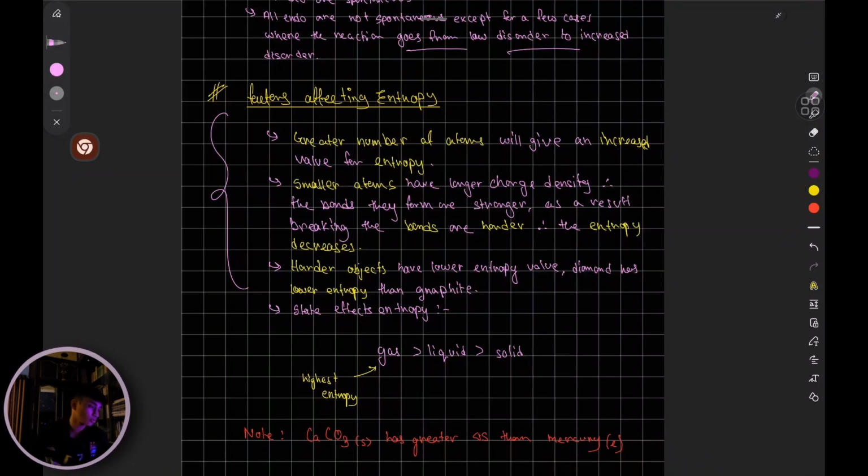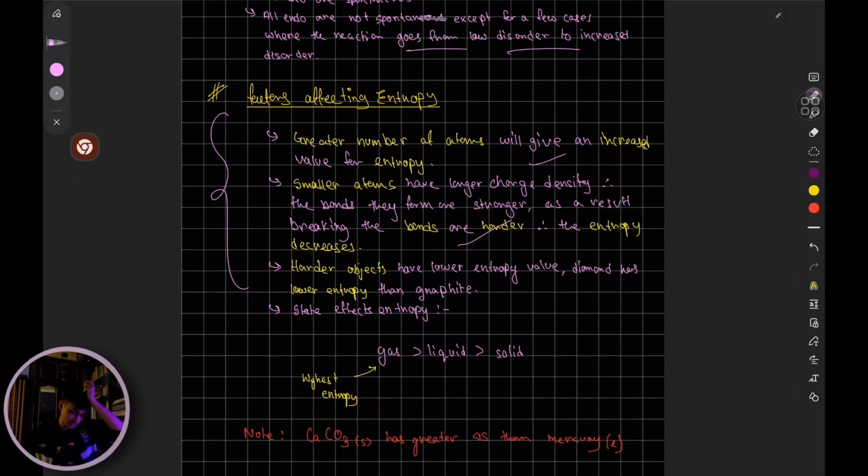So let's say you're given two choices, one with less attractive force between the ions and one with greater attractive force between the ions. Which one will you say has greater entropy? The one with less attractive force. They are supposed to have greater entropy. Why? Bonds can be easily broken down and they can easily go into a state of greater disorderness. Okay, so this done, this done.